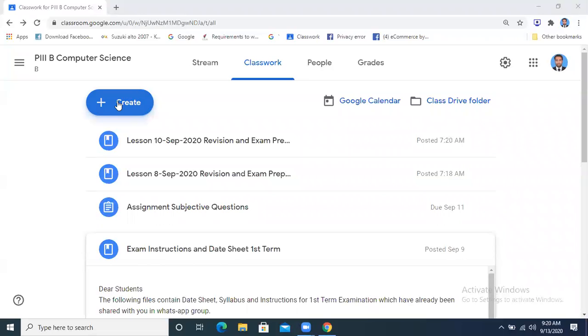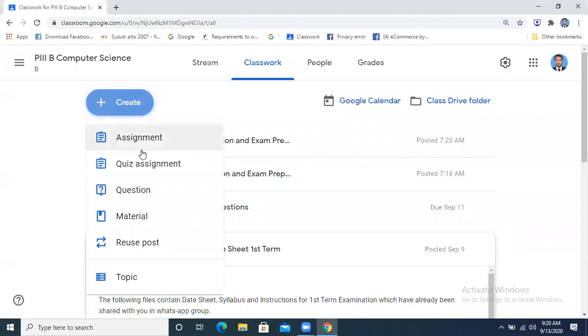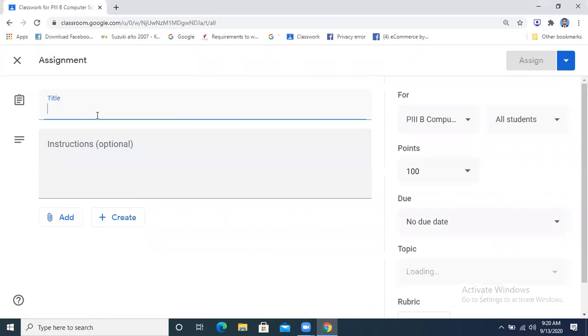The most important thing is about Paper 2. Paper 2 is the subjective paper where you will write the answers on paper. On each paper you will write your name, class, section and date at the top, and you will write all 5 answers. Just like in the computer science paper you have to do 5 questions, and you will take pictures and submit. So in order to practice, I am going to give you one class assignment.